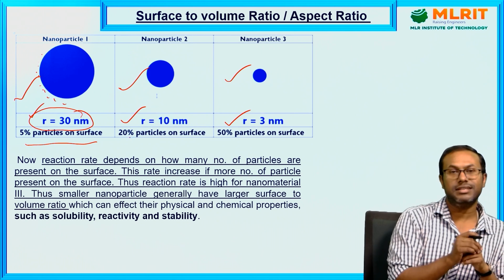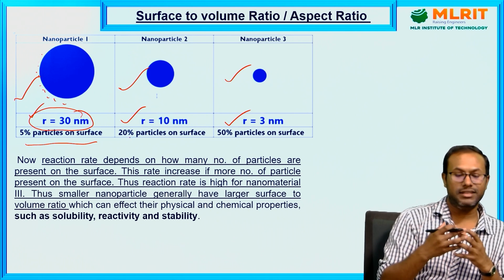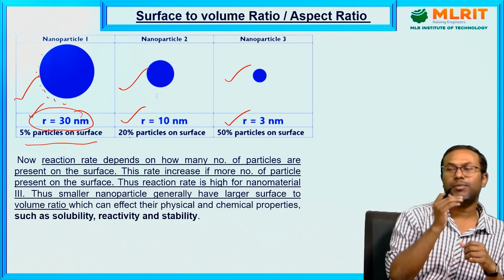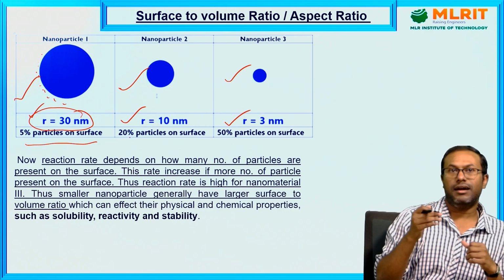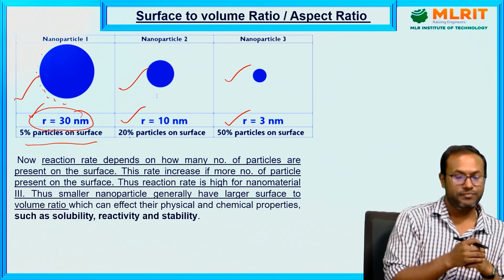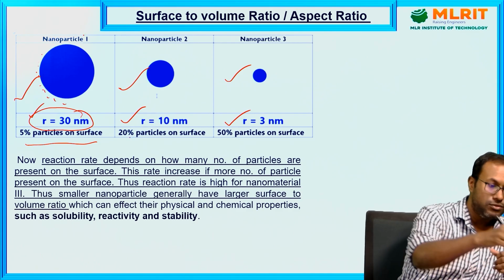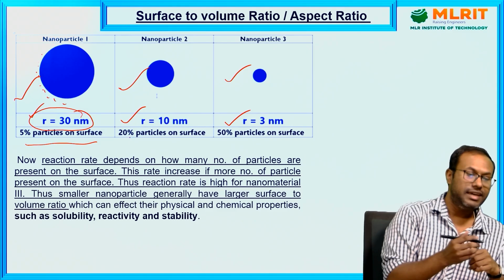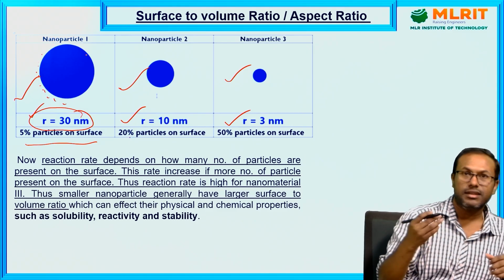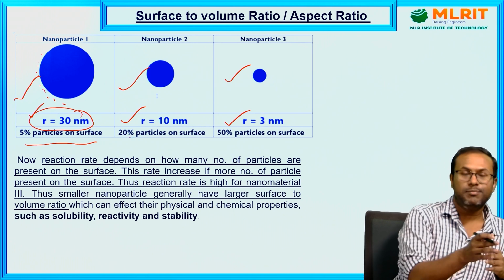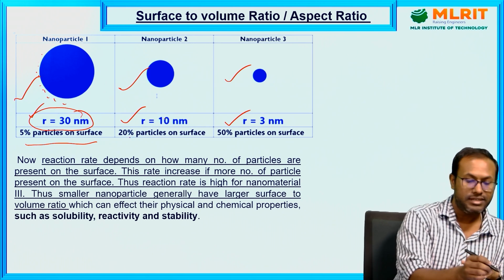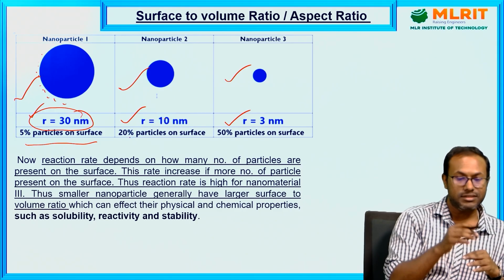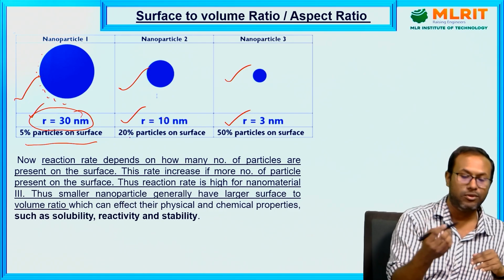Now the reaction rate depends on how many particles are located on the surface of the material. Only those particles located on the surface are actually involved in the reaction. In this case, since only 5% are there, the reaction rate will be low. Compared to this, particle 2 has a radius of 10. In that case, 20% of the particles are on the surface and 80% are inside this material. Since the number of particles on the surface is more, the reaction rate will be more for particle 2 compared to particle 1.